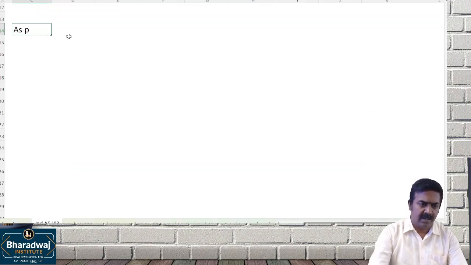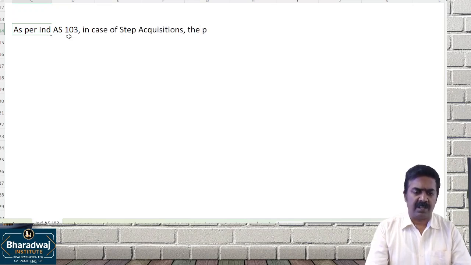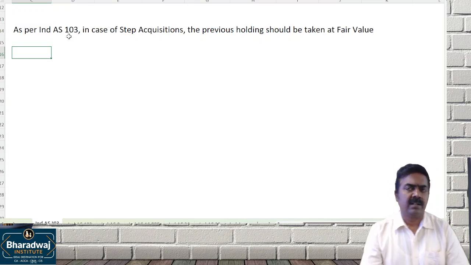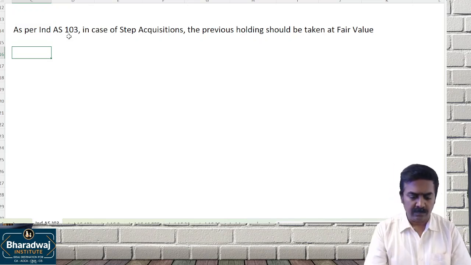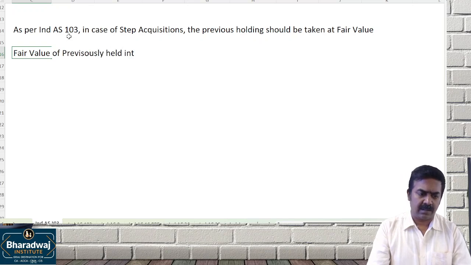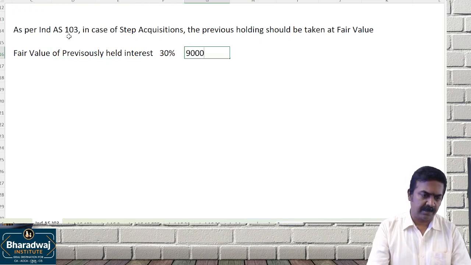Step acquisition. As per Ind AS 103, in case of step acquisitions, the previous holdings should be taken at what value? Fair value. Previous holdings should be taken at fair value. So the fair value of the previously held 30% interest is 9,000.